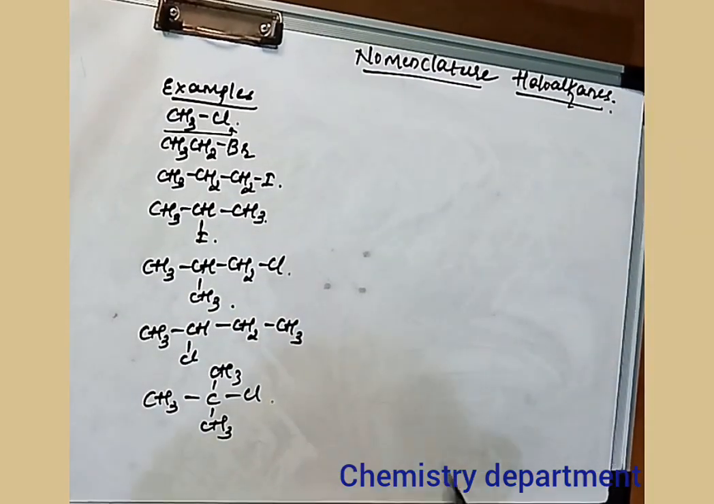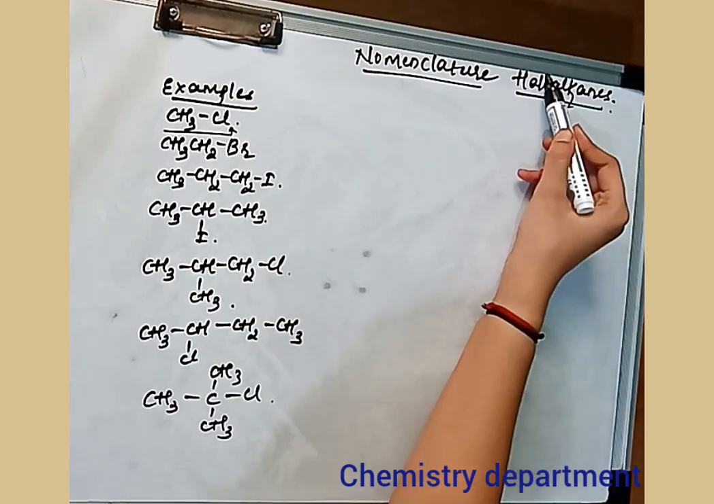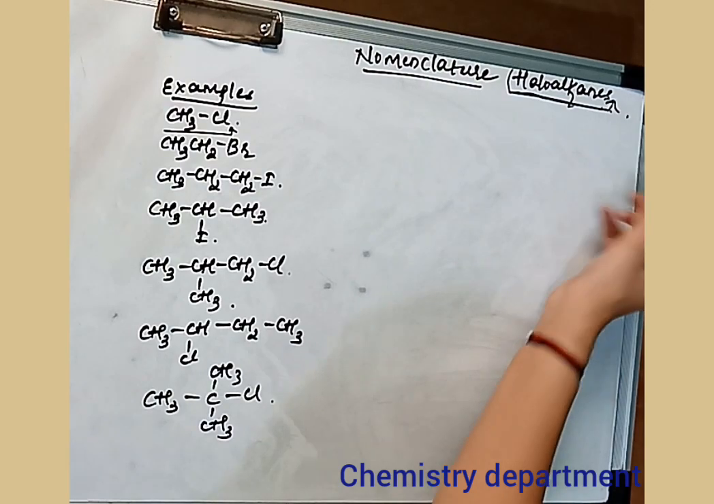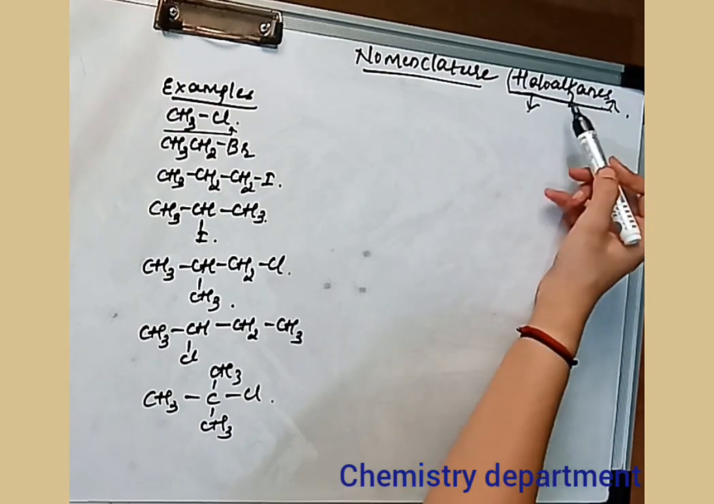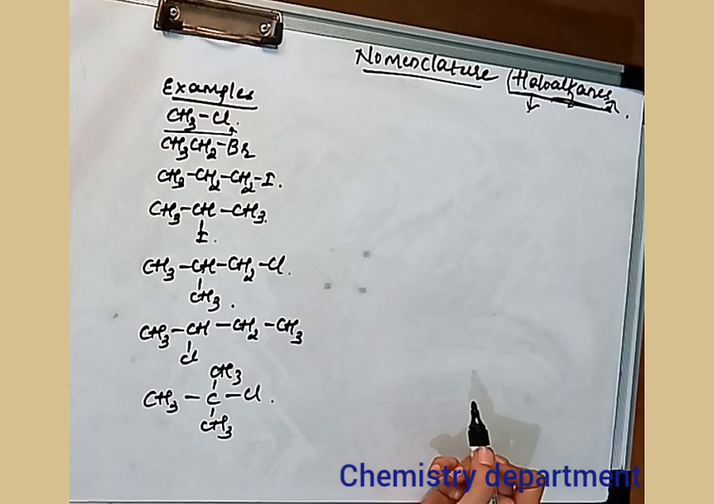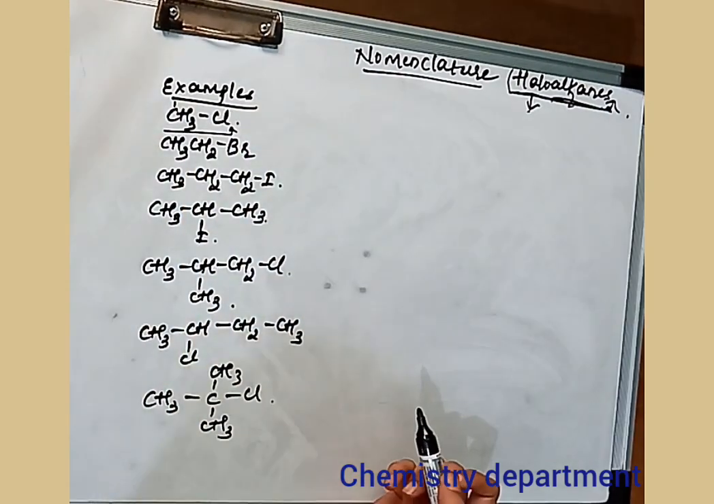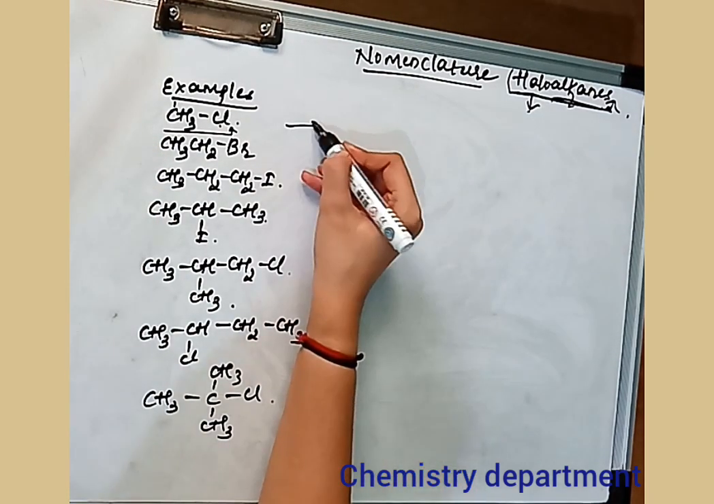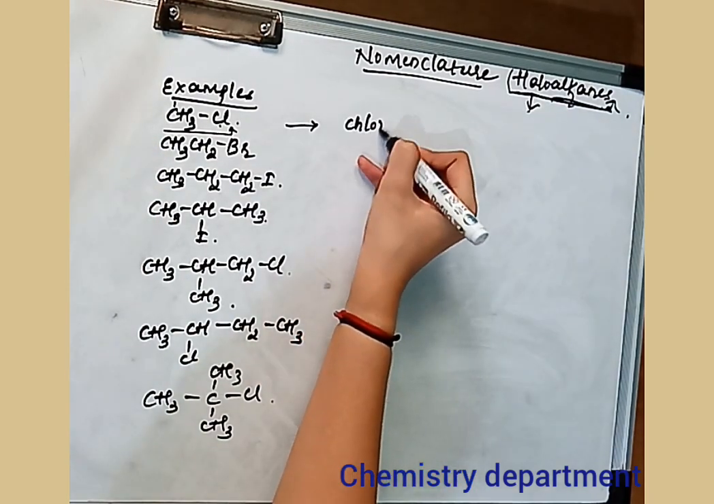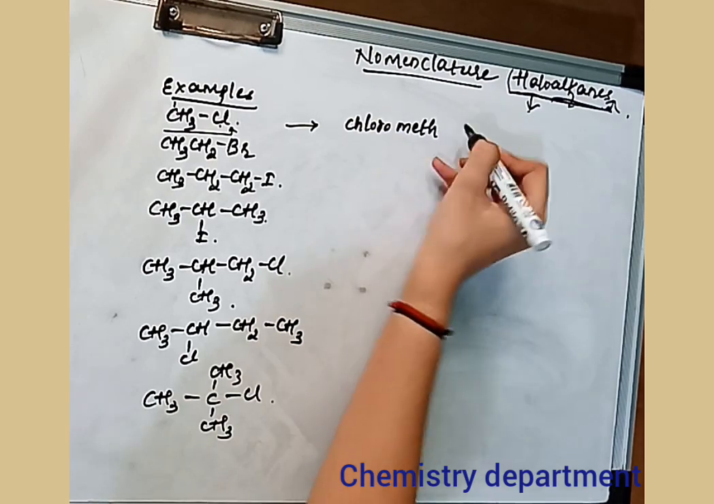The next thing is nomenclature. How are these haloalkanes named? They are named in this format, that is haloalkane. The halogen atom is written first and then the alkane depending upon the number of carbon atoms. The first example that I have written here has only one carbon. For one carbon, the root word that you are going to write is methane. So here the Cl is attached to this first carbon, so the IUPAC nomenclature of this will be chloromethane.